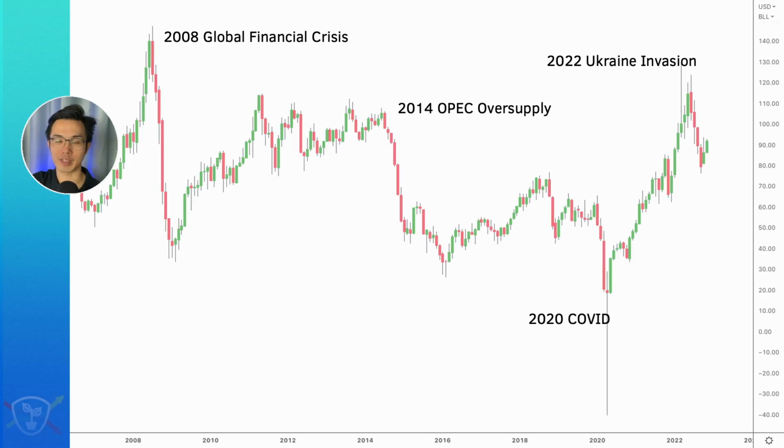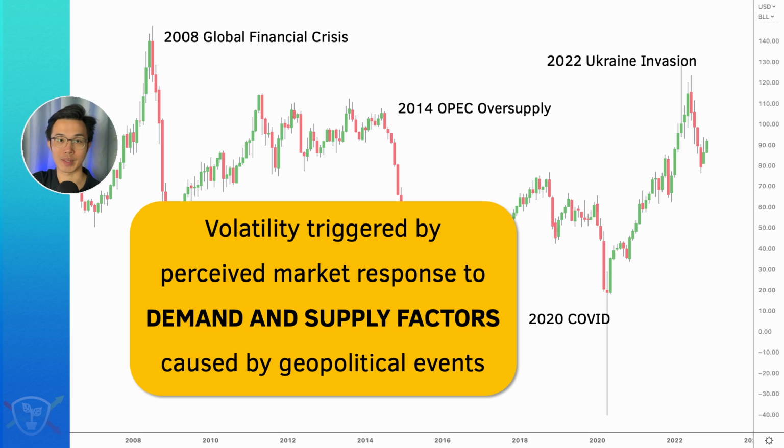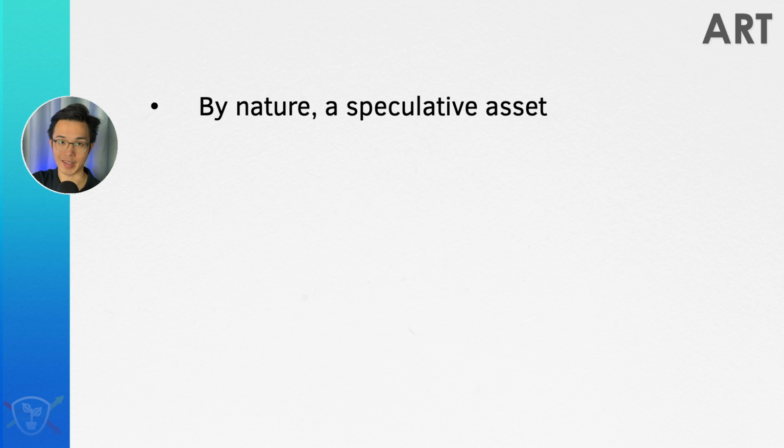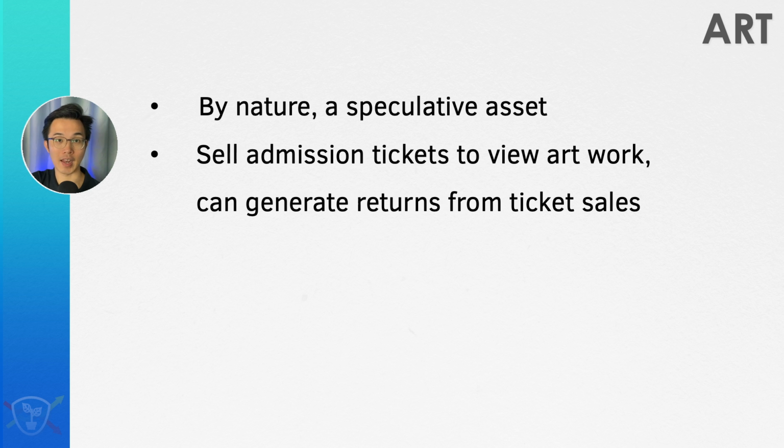For example, we have seen how volatile oil prices have been in recent years, and we have also seen how this is primarily driven by demand and supply factors. So these here are some examples of productive and speculative assets. Of course, there are going to be some things that will straddle the line between the two. For example, if you own some artworks, in and of themselves they are speculative assets. But you could potentially generate a return by selling admission tickets to view your artworks.